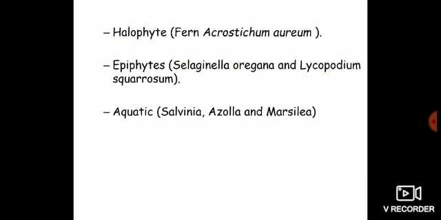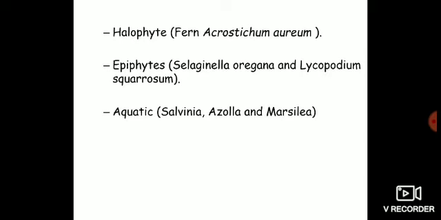Now, one more category of pteridophytes is halophytes. Those pteridophytes which live in those soils which are extremely saline are known as halophytic pteridophytes. Example is a fern which is named Acrostichum aureum.